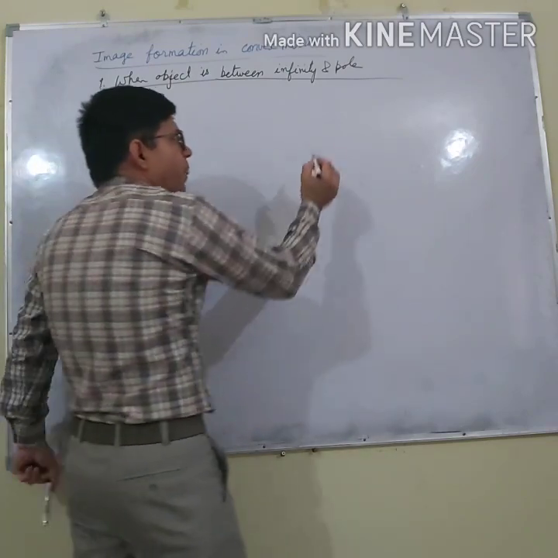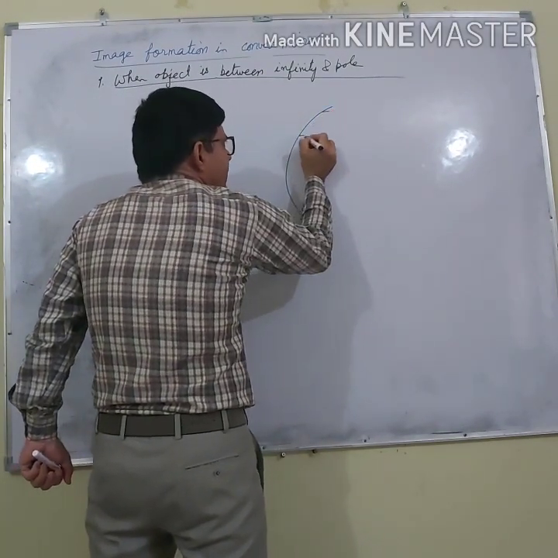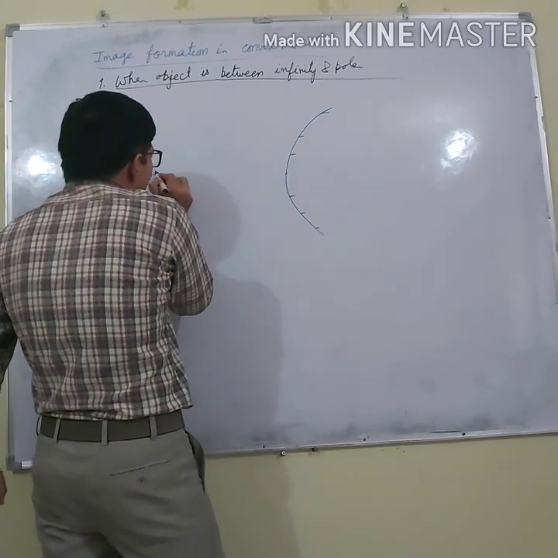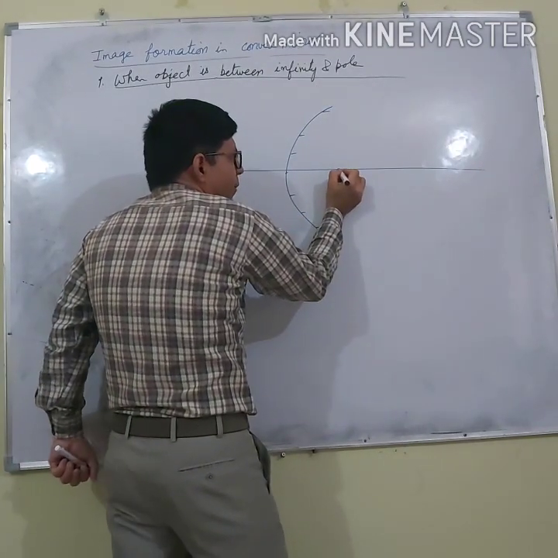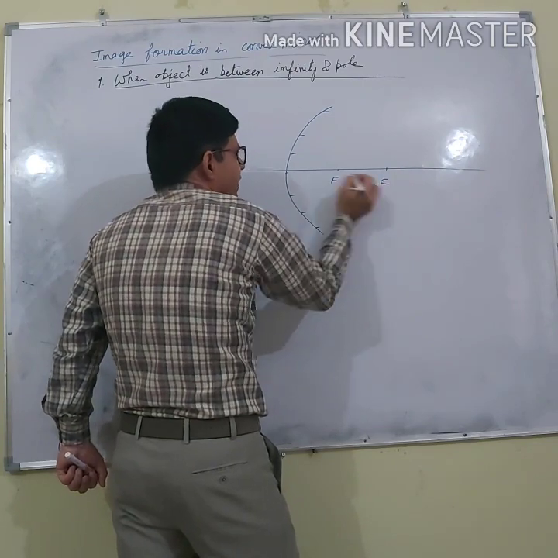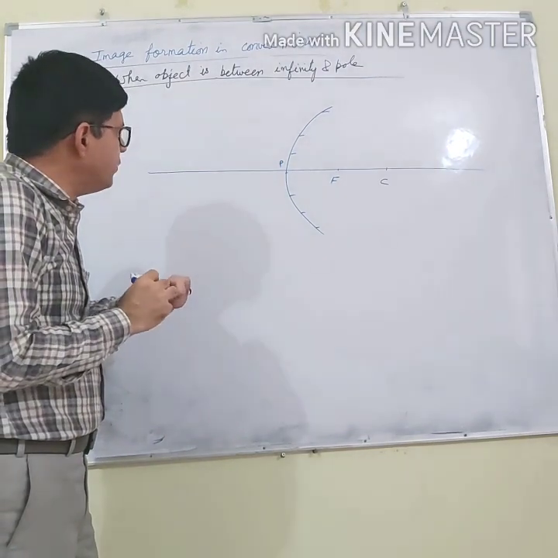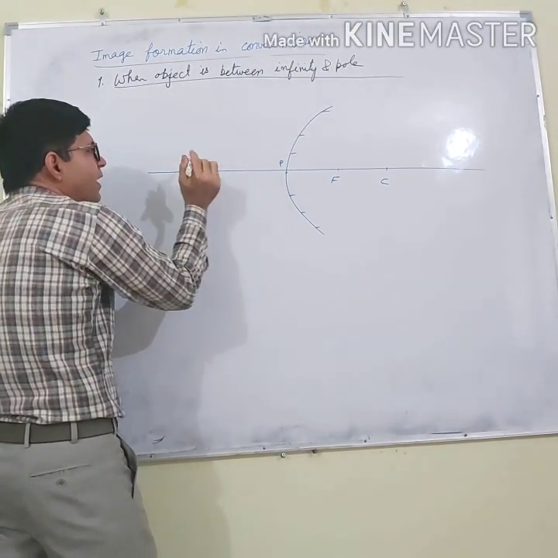Now let us say this is the convex mirror. I am saying that this is a convex mirror. It means polishing will be done from the inner surface. At the 3 cm mark a point F, at the 6 cm mark a point C, and this point is P. So now I am saying that the object is anywhere between infinity and P.